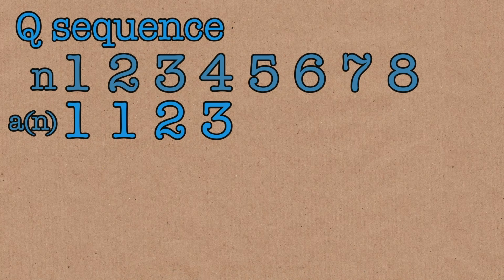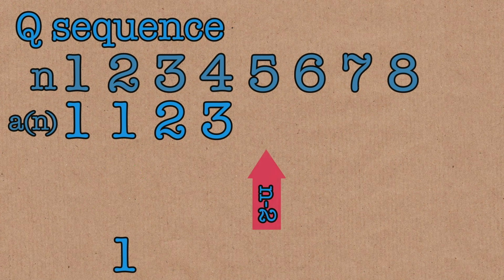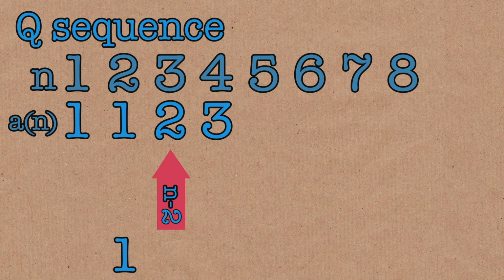Let me see if I can get the next one. For the 5th term, that's a 3, so go back 3 steps: 1, 2, 3. So a 1. Then we go back 2 numbers, and what do we see? We see a 2. So we add that to the other number, so we get a 3.